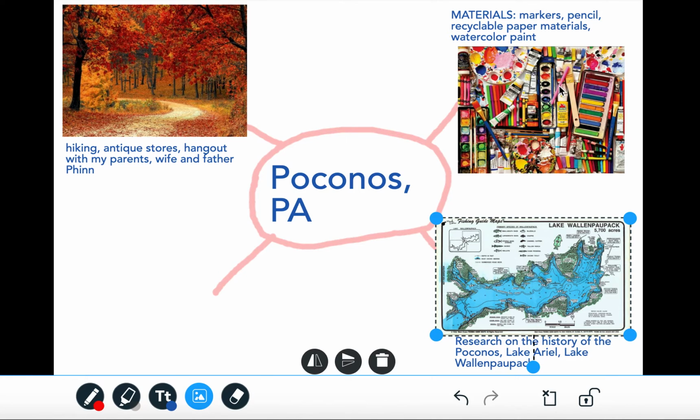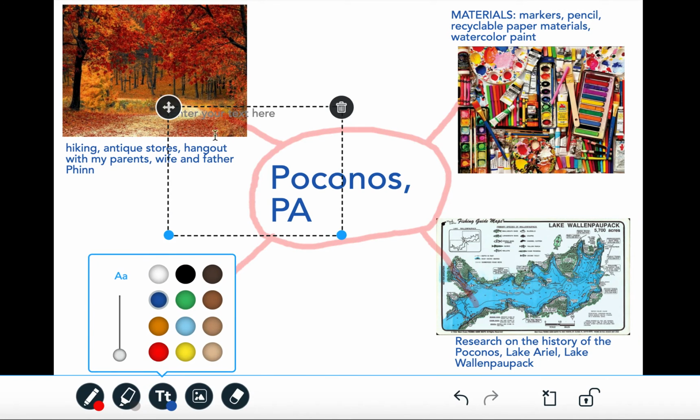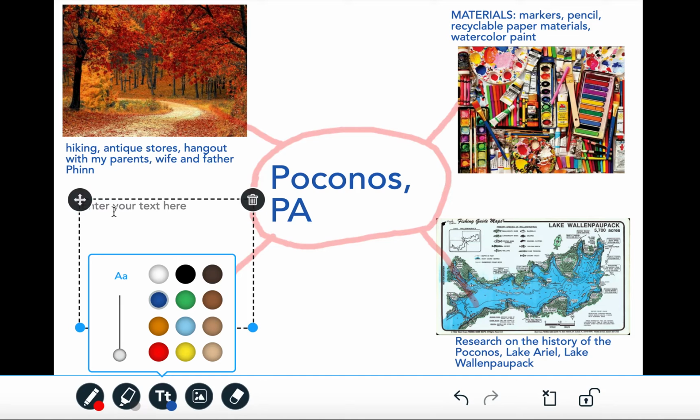Oh, you know what? Something that's super important to me, and I'm thinking as I'm reviewing my mind map here, something else that I think would be really important, a big part of going up to the Poconos to visit my family, is cooking and eating and barbecuing. So that's something I didn't mention first in here, but I think it could be its own section. So I'm going to go back to the tool typing agent. I'm going to put family dinner, cooking, and BBQing.